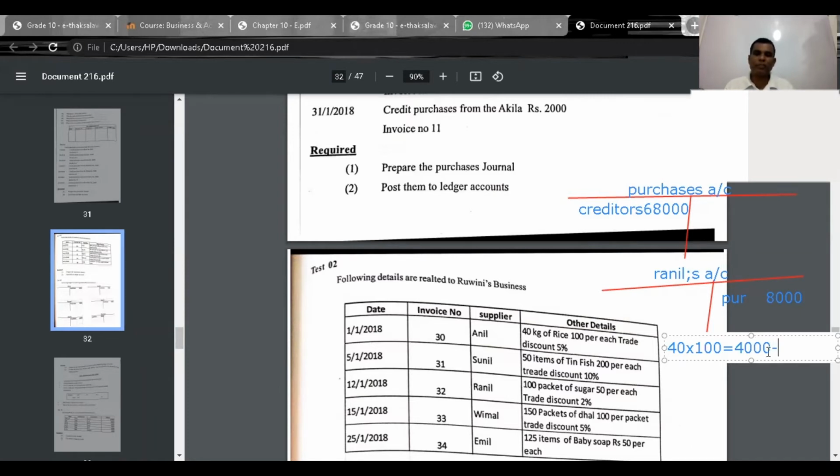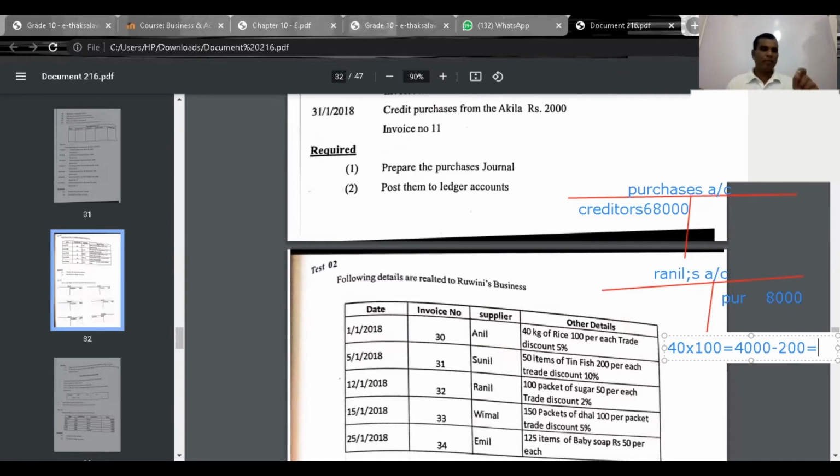If 10%, you see, 10% of 4,000 is 400. 400 can be divided by 2, then you can get 5%. Then the 5% discount is 200. Then 200 is subtracted, and the value is 3,800. Then Anil's value is 3,800.